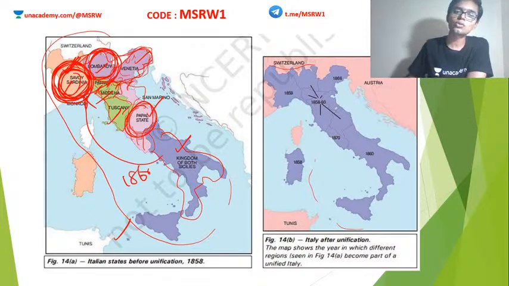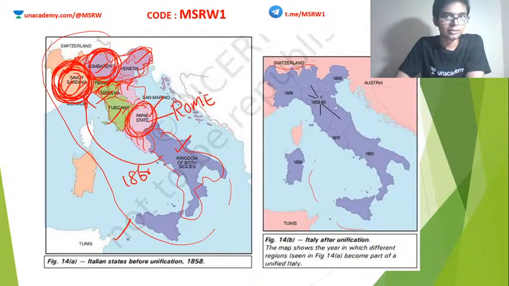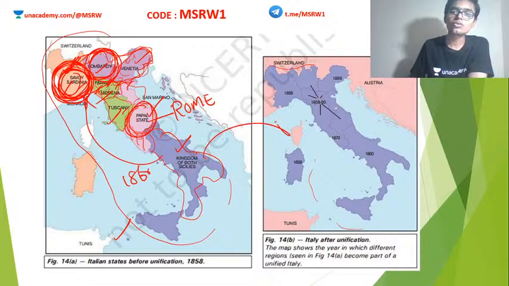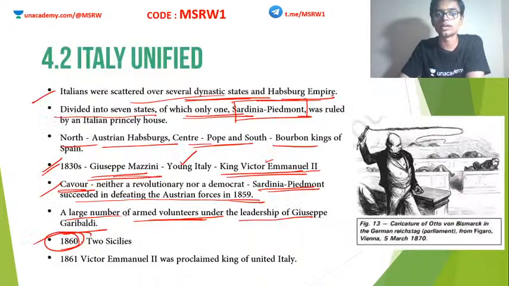Papal State is also predominantly Rome. So the Italian military stormed into Rome and annexed it. Clear? So that is the final. Rome was the final state to be annexed to Italy, and once that also was done, this Italy changed to this figure, together as one sole Italy.